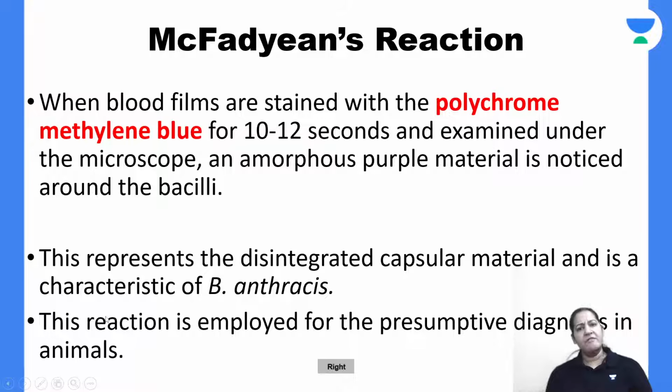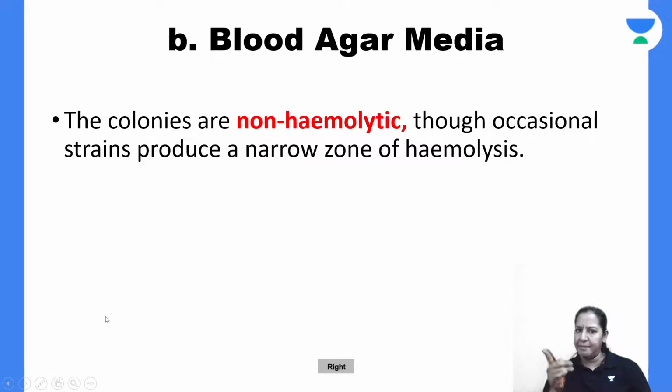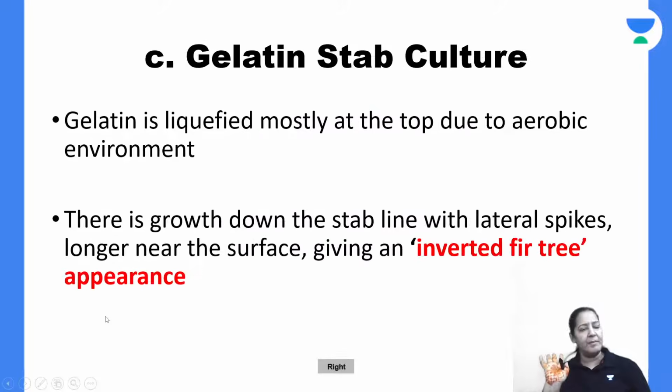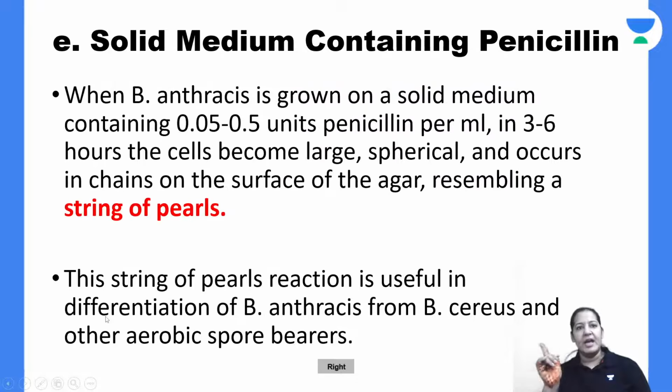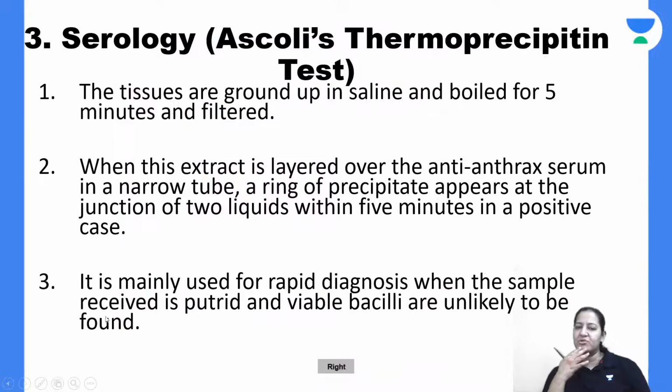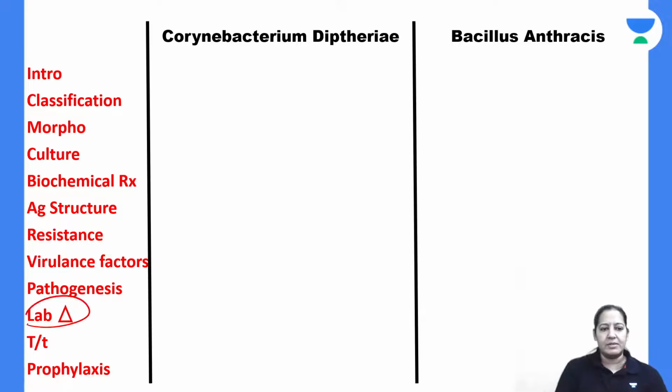Not very important. We have already done the McFadyean reaction. We have done the five types of culture: on nutrient agar, medusa head colony; on blood agar, gamma hemolysis; on gelatin, inverted fir tree appearance. Selective media is PLET. And on solid media containing penicillin, string of pearls. By all these mechanisms, we can do the lab diagnosis.